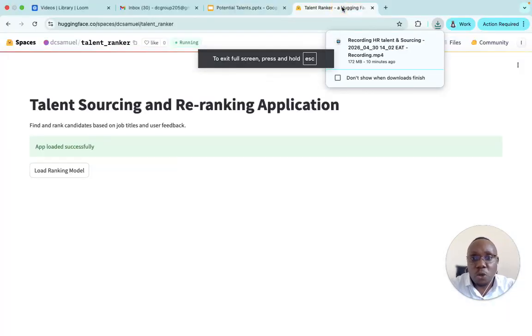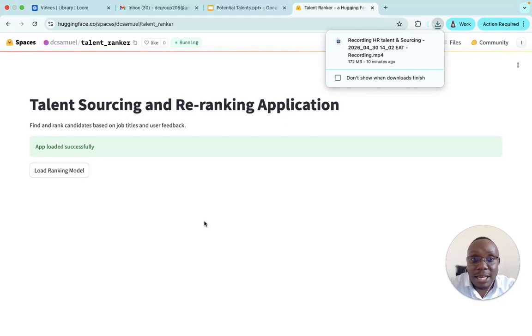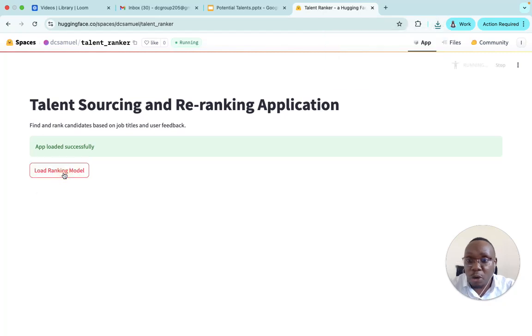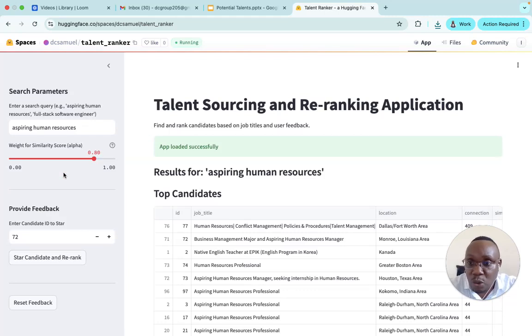If we go to look at it, the application was Dockerized and deployed on Hugging Face. That's the URL where you can access it from. This is how it looks. I'll load the ranking model. I used the TF-IDF method because it ranks quite fast and loads quickly. I couldn't load the SBERT model with the resources I have on my server, but quickly we can have a demo of how this looks.